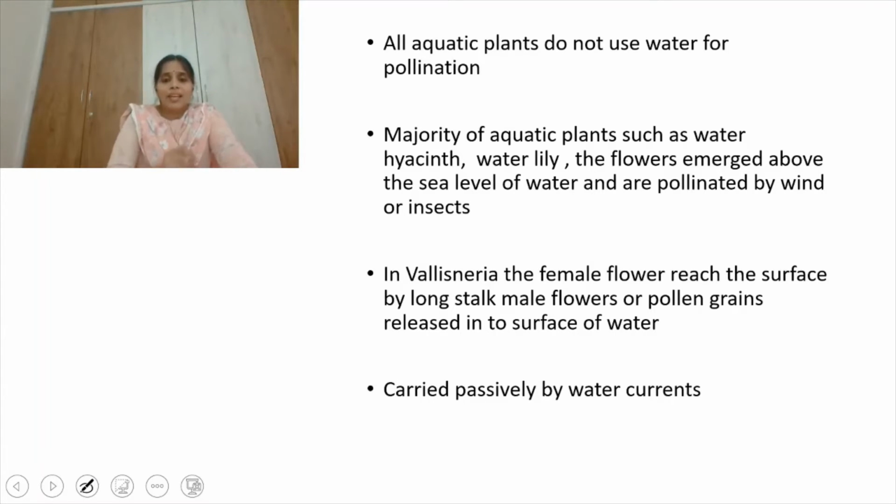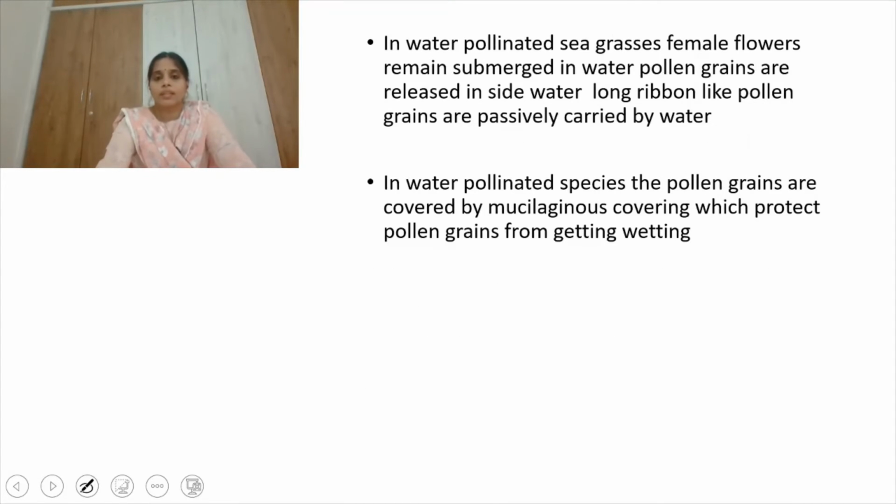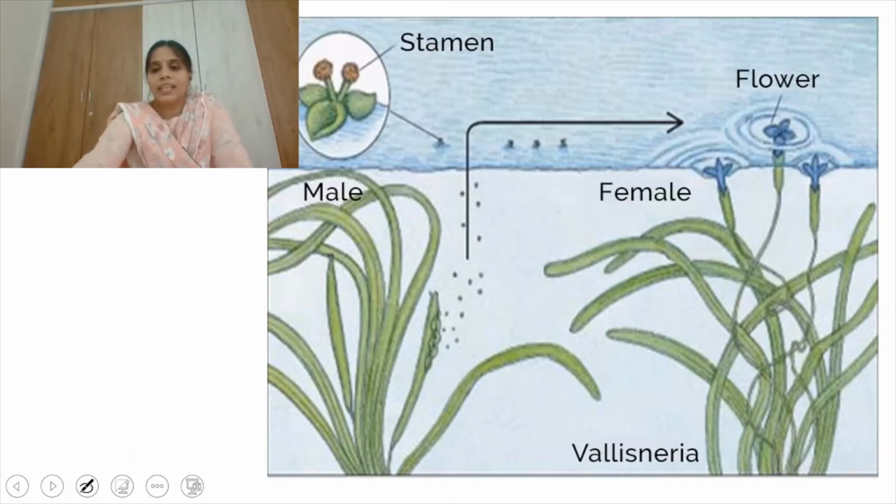In the case of Vallisneria, the pollination is done by water. Generally, the pollination is done by water only. The female flower reaches the surface by a long stalk, and the male flowers or pollen grains are released onto the surface of the water, and these pollen grains are carried passively by water currents. See, this is Vallisneria. The flowers reach the surface of the water. Even the stamens will be on the surface of the water. So passively they are carried near the stigma by the water currents.